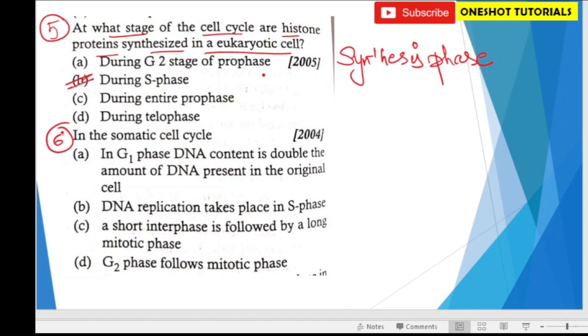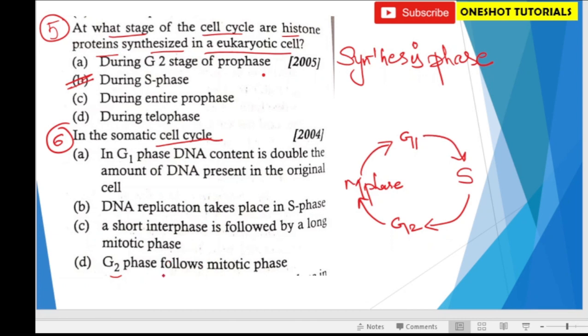Next question, 6th. In somatic cell cycle, so we are asking what happens in somatic cell cycle. We can just strike off the incorrect statements. So we can get the correct one. Starting with the last, G2 phase follows mitotic. No, we can see there is G1, then S phase, then G2 phase, then M phase, and then again G1 phase. G2 is not followed by, incorrect.